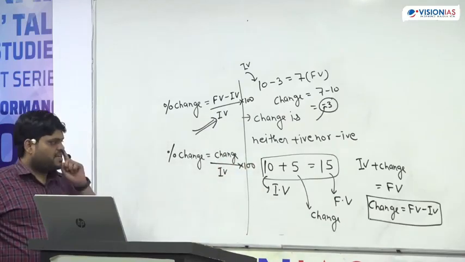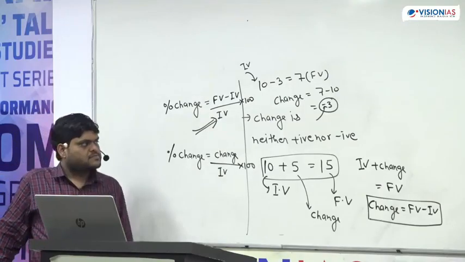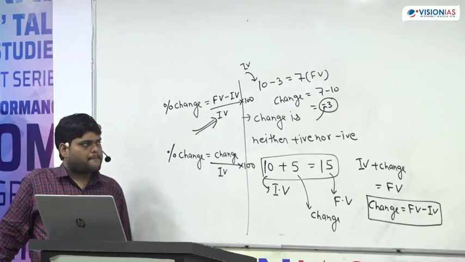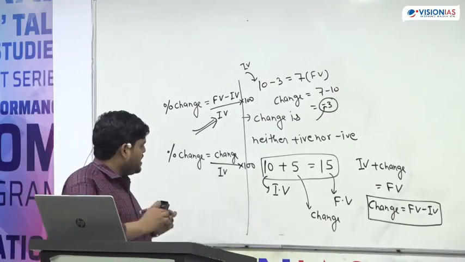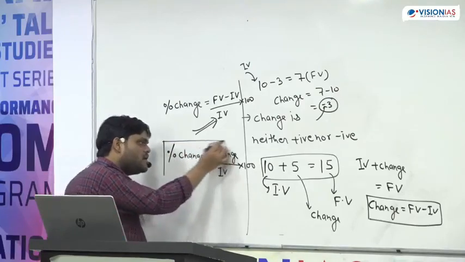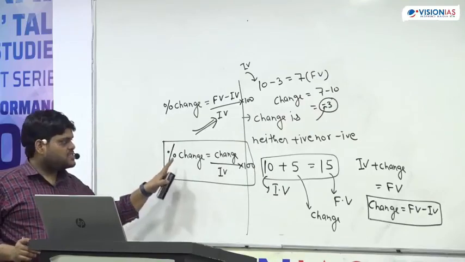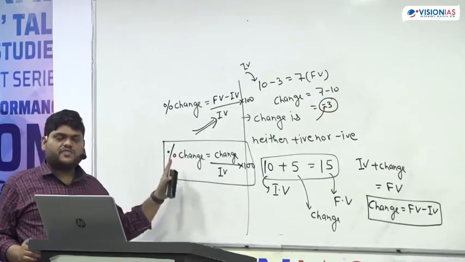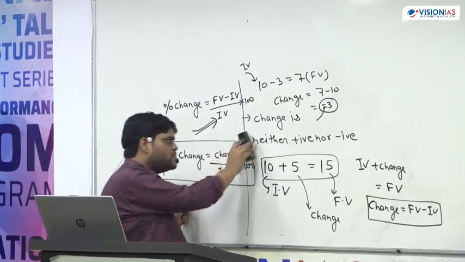Change upon initial value into 100. This will help you a lot. This will help you in DI, in percentage. Everywhere this will help you.